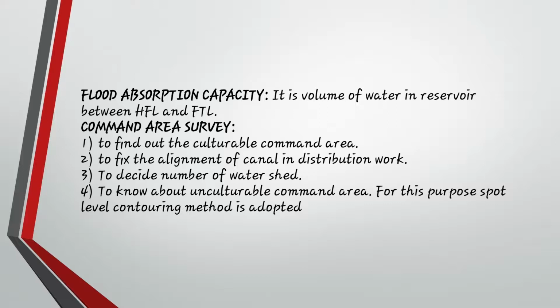तो उसमें हमको पहले क्या कैलकुलेट करना है, we need to calculate the total considerable command area of the given region. Next, to fix the alignment of canal in the distribution work, like a canal should be placed or aligned in such a way that it reaches each and every farmer in that particular region, and depending upon total command area also. Next, to decide number of water shed, how much water is required per season. Okay, so you need to keep that in mind.